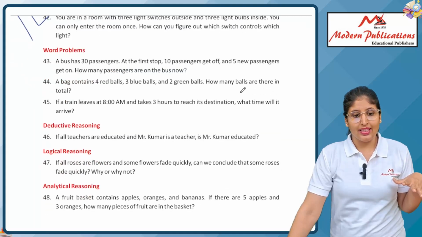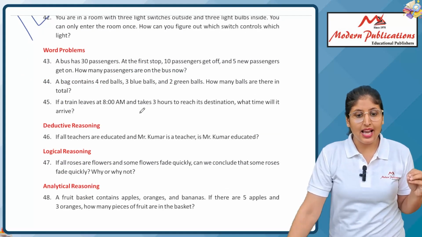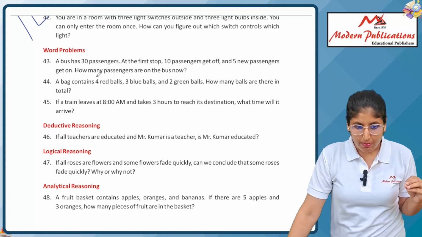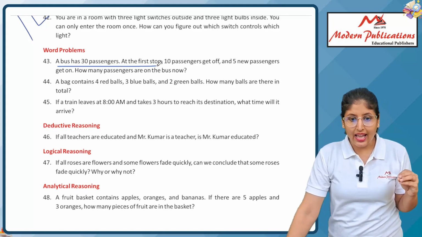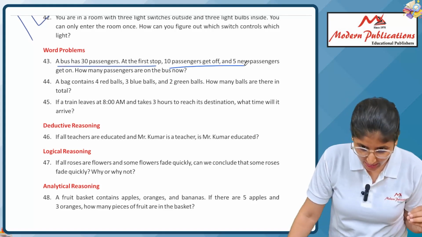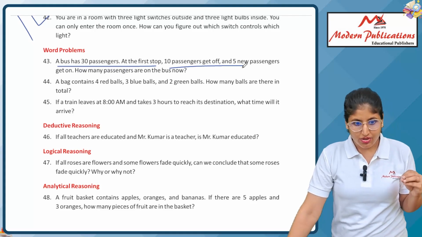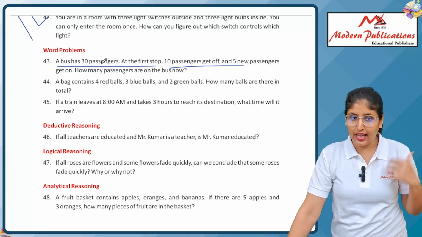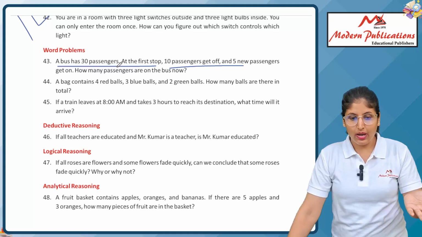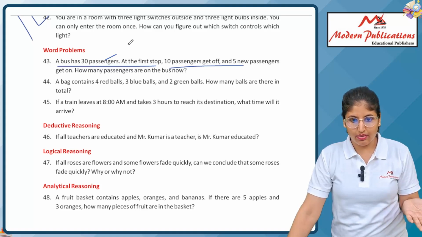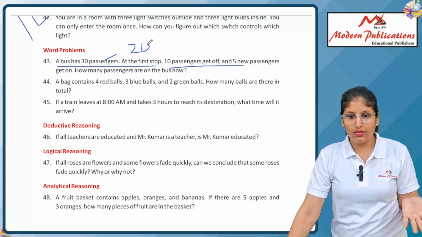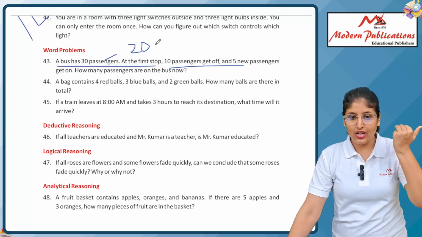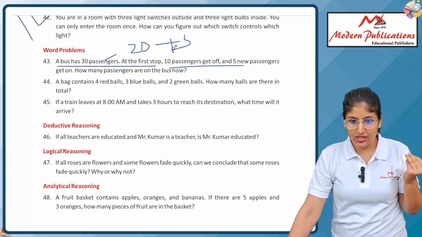Okay. Next, word problem. A bus has 30 passengers. At the first stop, 10 passengers get off and 5 passengers get on. That means 30 passengers, 10 get off, so 20 are left. Then 5 new passengers are added. So how many passengers are there now?